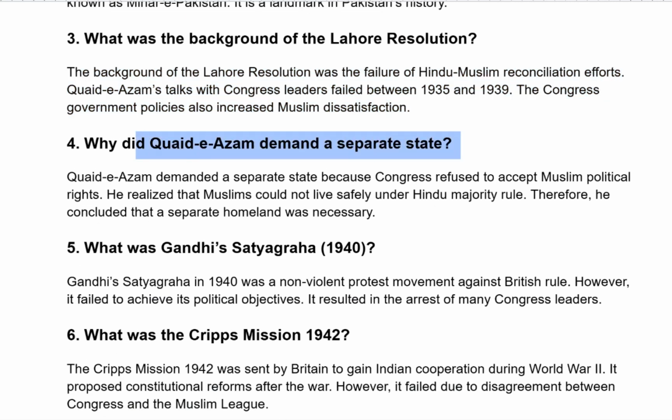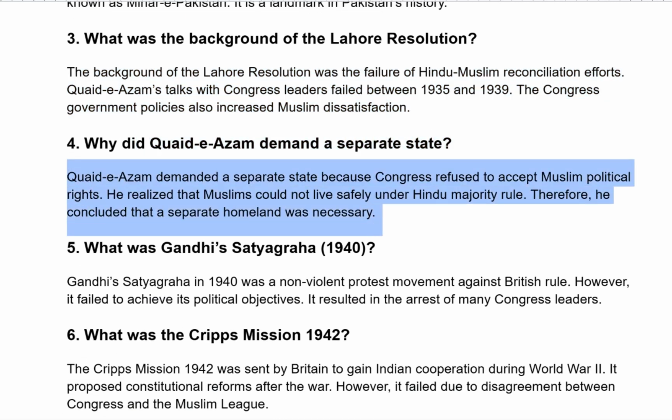Why did Quaid-e-Azam demand a separate state? Quaid-e-Azam demanded a separate state because Congress refused to accept Muslim political rights. He realized that Muslims could not live safely under Hindu majority rule. Therefore, he concluded that a separate homeland was necessary.